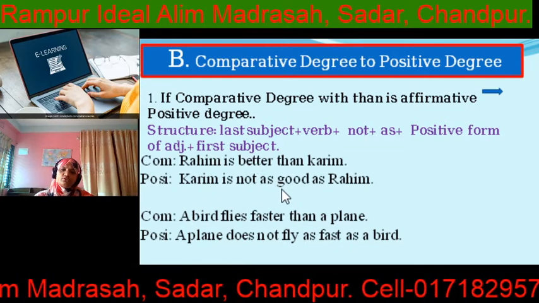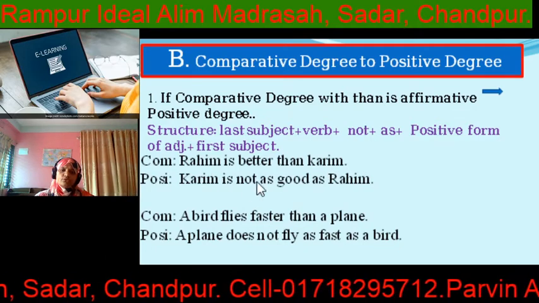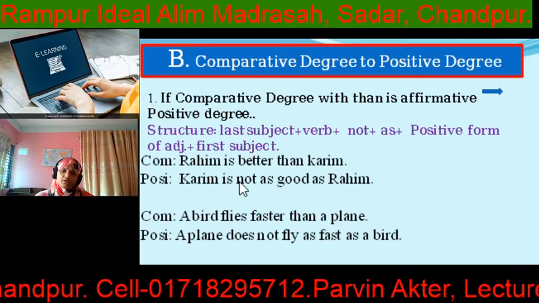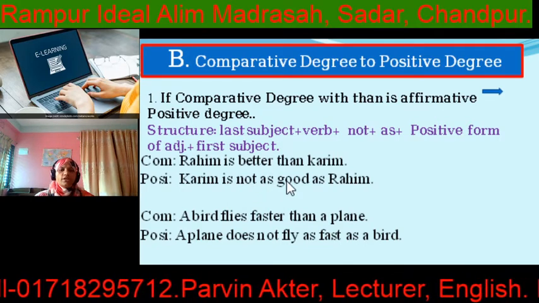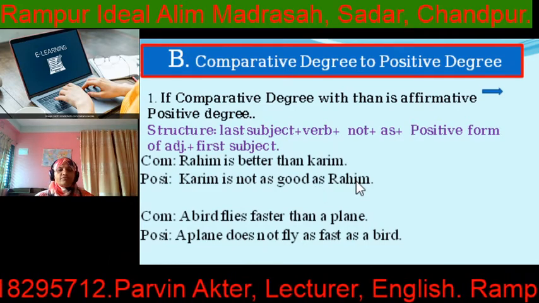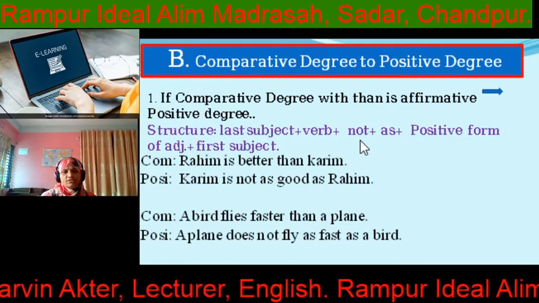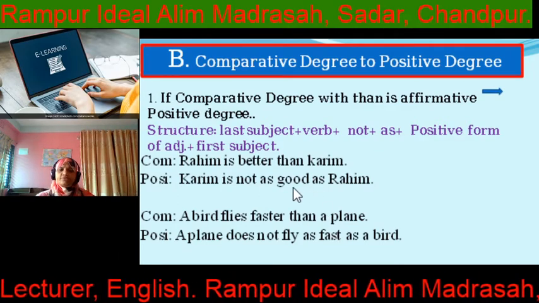So Korim is not as good as Rohim. The structure is: subject, then verb, then negative, then as, then positive form of adjective, again as, then first subject. You have to remember here, if the sentence is affirmative, you have to transfer it to negative in the positive form.